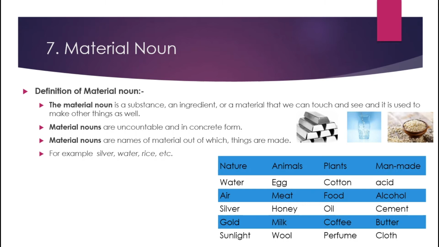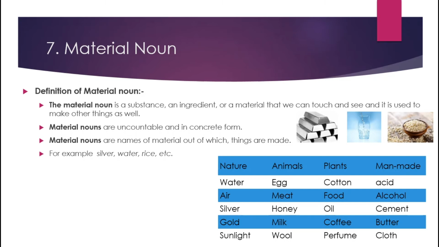Then plants: cotton, food, oil, coffee and perfume. See, cotton we cannot make. Here food means human beings also make food, but with the help of natural things, like vegetables. Then oil, then coffee and perfume. Perfume means fragrance. All these things are made by God. Human beings cannot make them. Food human beings can make, but with the help of natural things, with the help of nature.